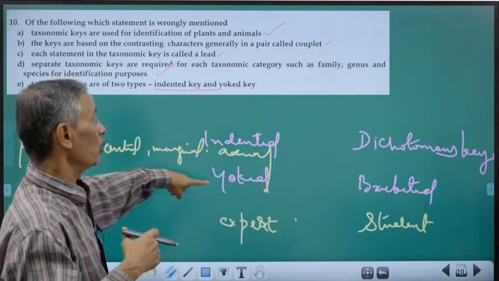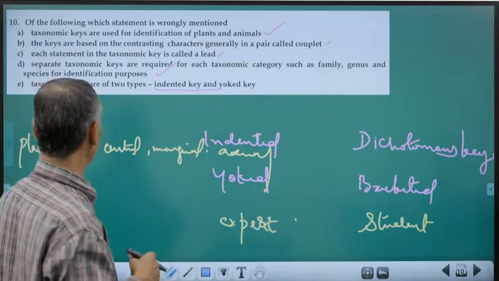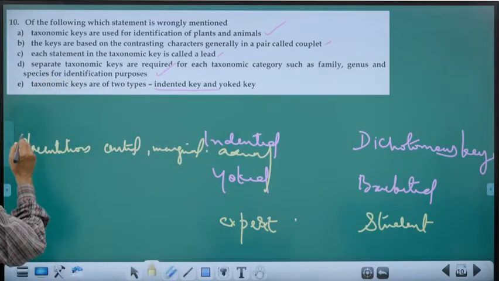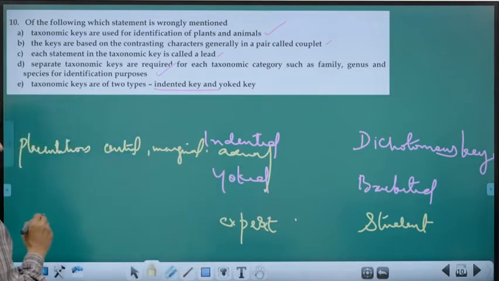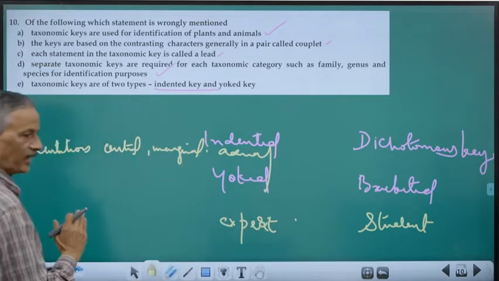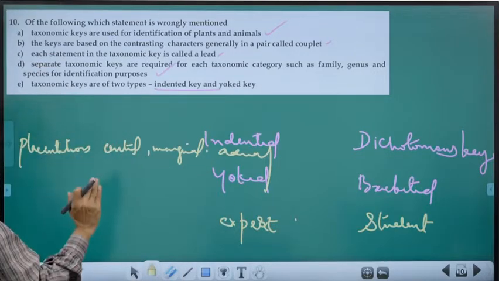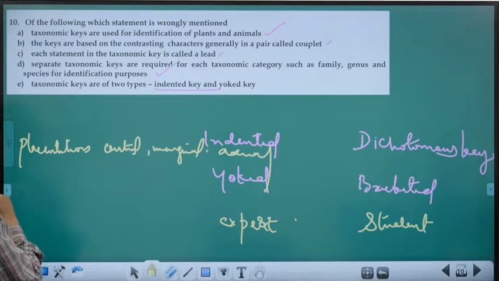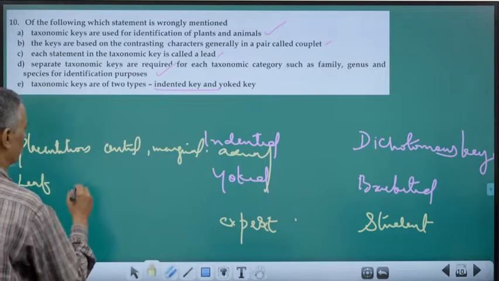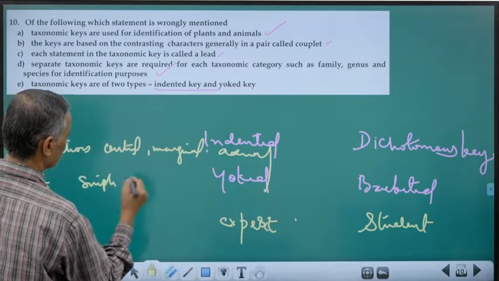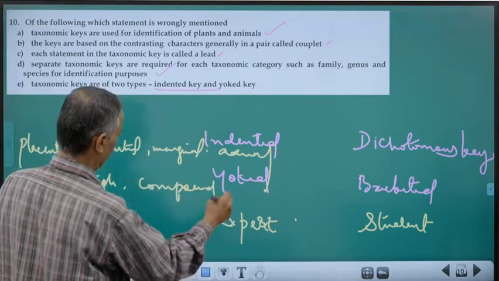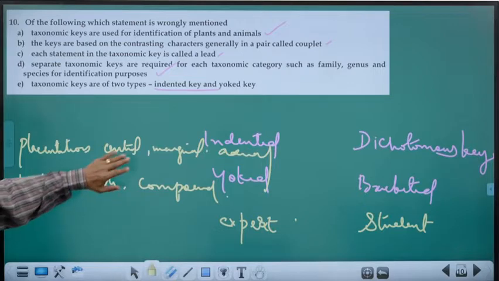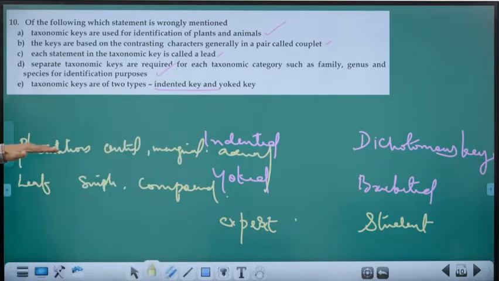It is called yoking. And what is indented? The main character is on the extreme left and the other characters are all at varying indents. Indent means margins. For example, this is the main character. Or you take another one. Name of the leaf. It may be simple. It may be compound. Two or more characters are yoked together.